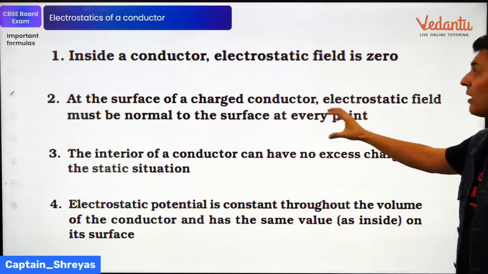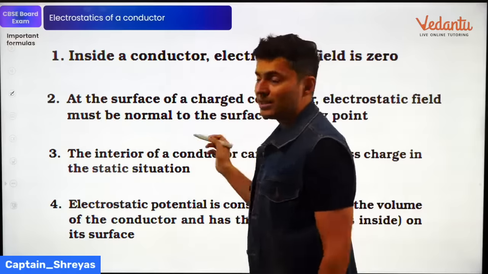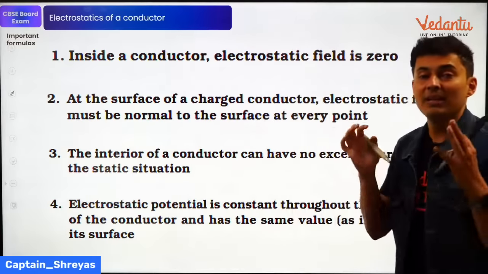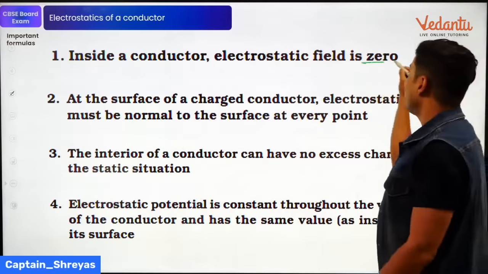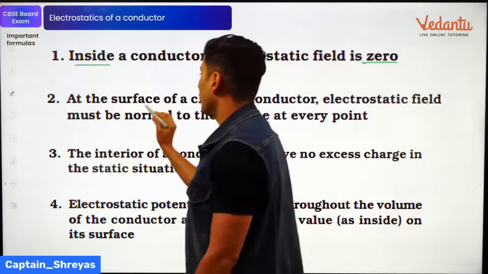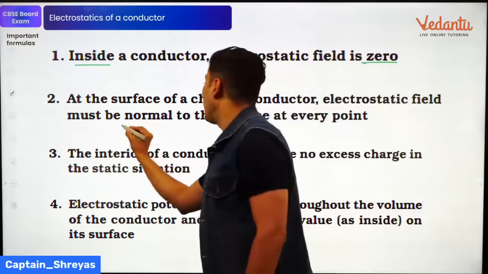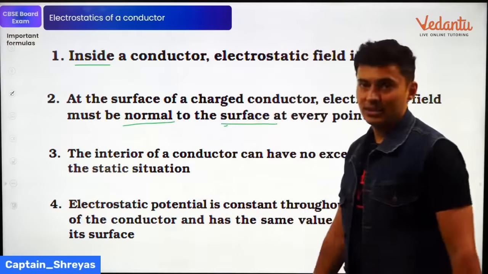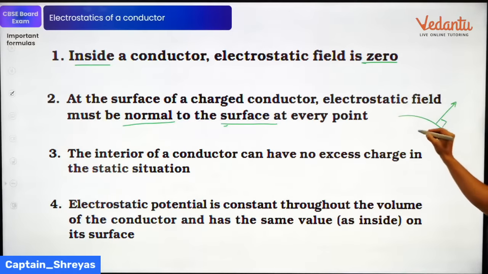All the charges are always going to be on the surface. They are always going to be on the surface. So no field is going to be there inside a conductor. Keep this in mind. Okay, so field inside is 0. Next important point. The surface of a charged conductor, the field is always perpendicular to the surface. So always you will see that the electric field lines start from outside. Inside it is going to be 0, and outside is just going to be perpendicular to that surface.